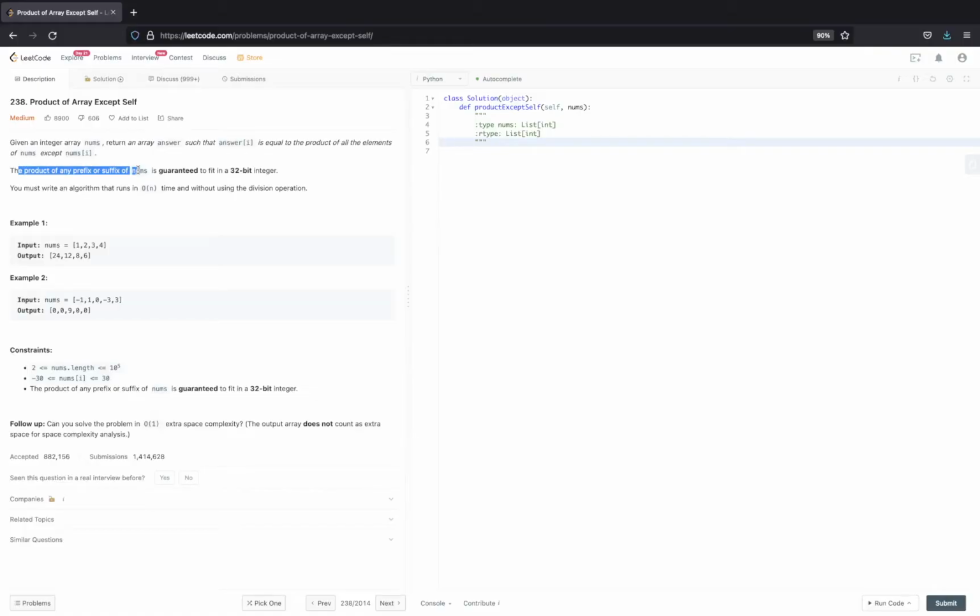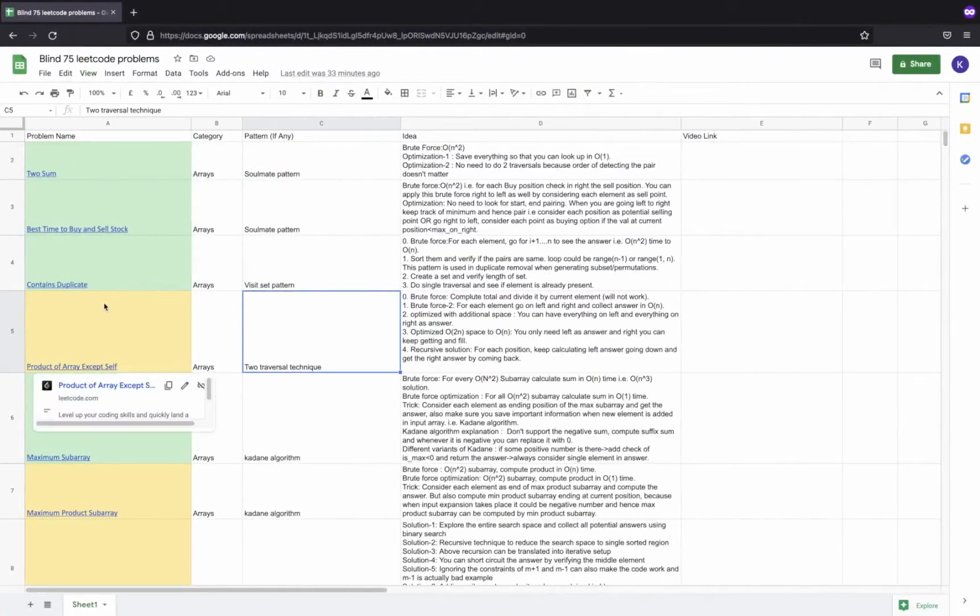This is not important in Python, but it is good to know that the overall product might not fit in 32-bit, but the prefixes and suffixes could. We need to write it in O(n) and we can't use the division operator. We are tracking this in the Blind 75 list, and this uses the two traversal technique. I put the link of this sheet in the description below.